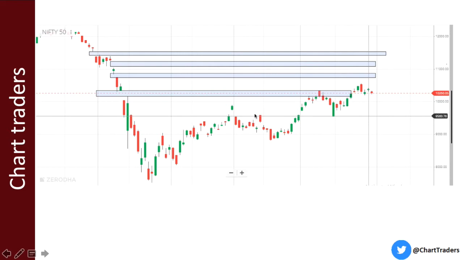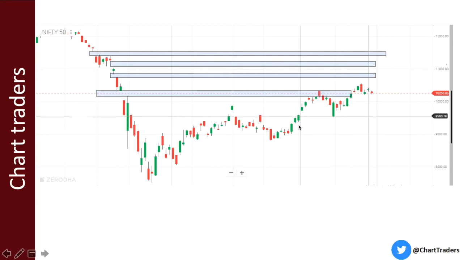For example, here we can see these gaps are created. Now this gap will act as a resistance perfectly. You can see one time, two times it is taking resistance, one, two, three, four, five times it is taking resistance at this point. So this is known as a gap that will act as a resistance. Even here, once it moves up it will act as a resistance, so further it will act as a resistance.